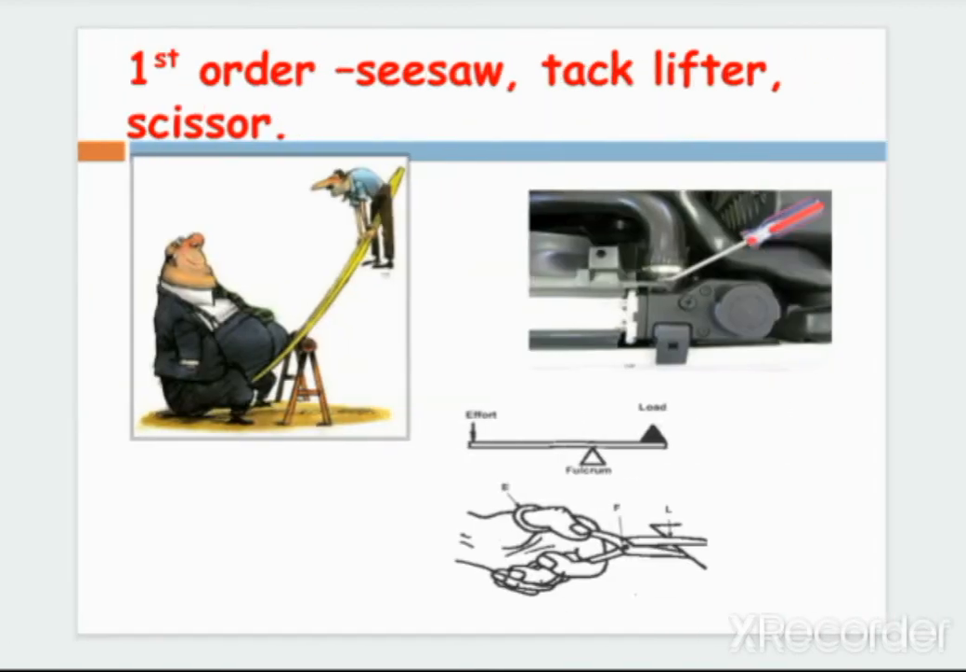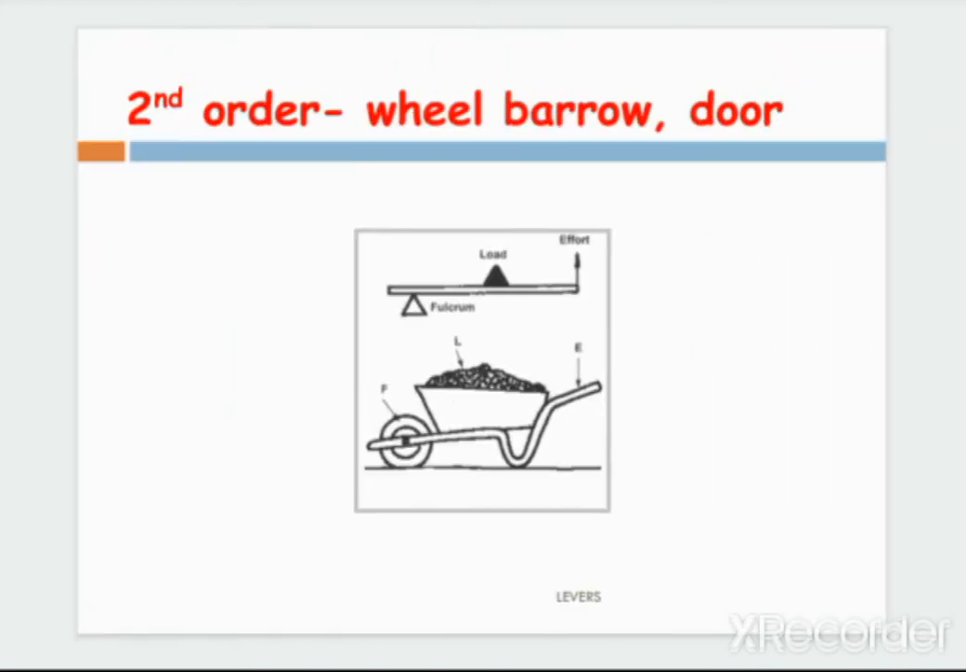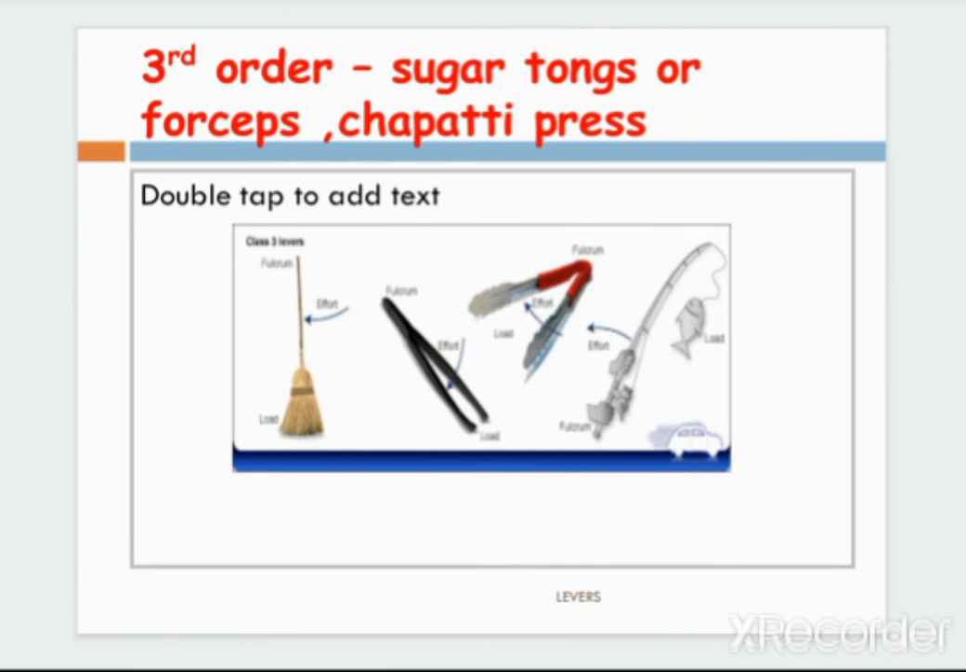Here are some examples. In the first order lever: seesaw, tack lifter or scissors. The first order lever is known as the lever of stability. The second order lever is the lever of power, for example a wheelbarrow or a door. And the third order lever is the lever of velocity. Here sugar tongs, forceps or chapati press are all included in third order levers.